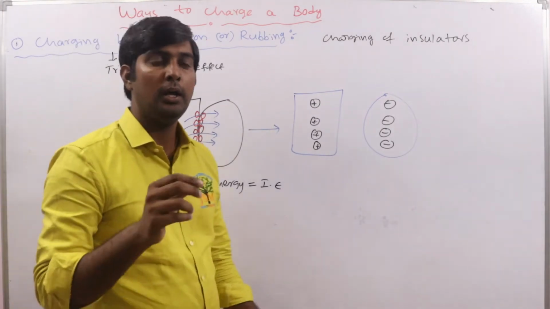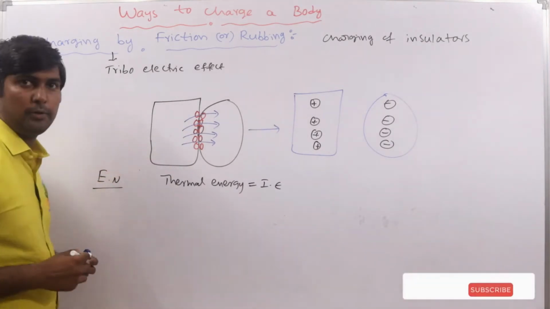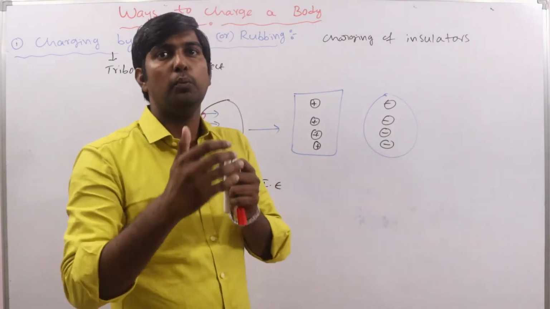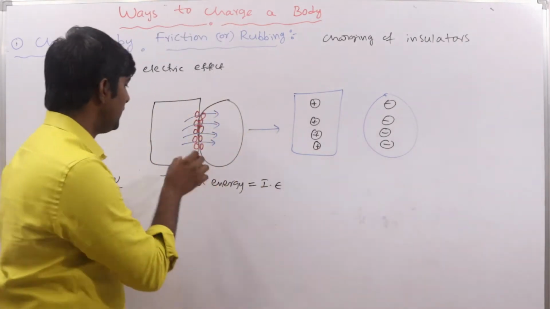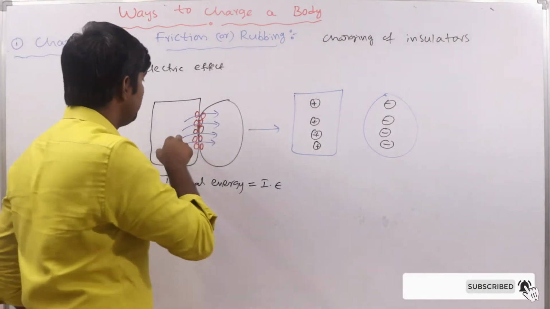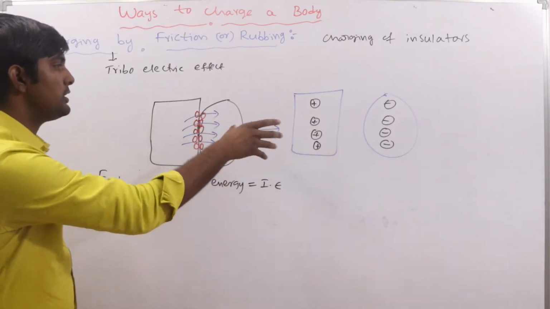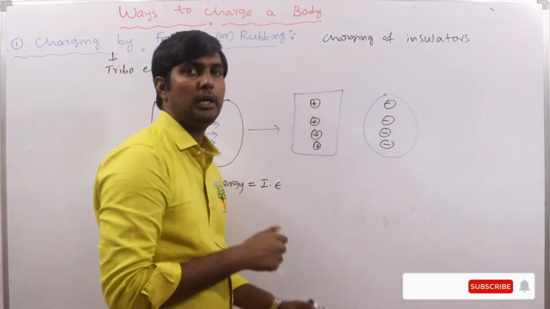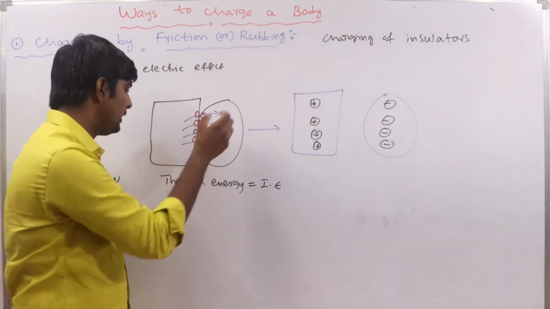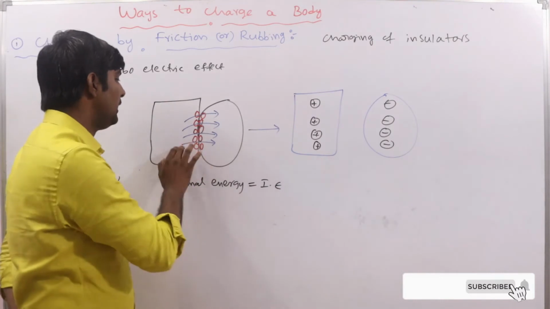That depends on the electronegativity of the bodies we are rubbing. Electron transfer always takes place from the less electronegative to the more electronegative side. So this is how charge is developed on the bodies by rubbing, due to the transfer of electrons, when the generated thermal energy equals the ionization energy.